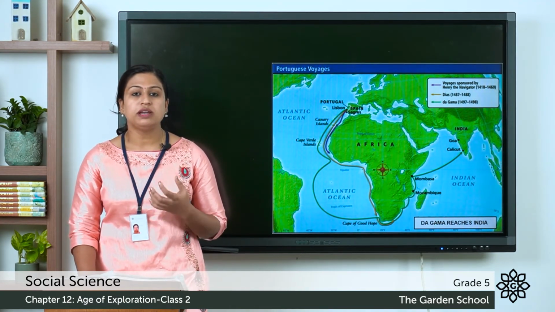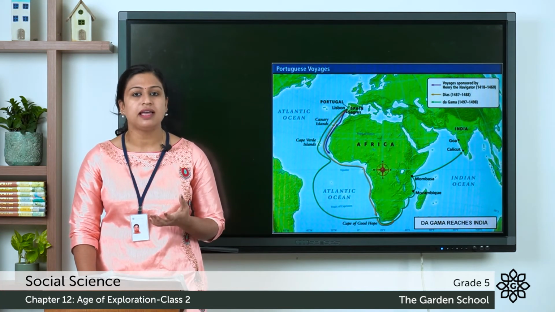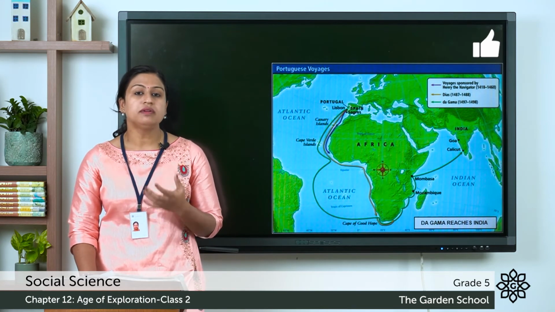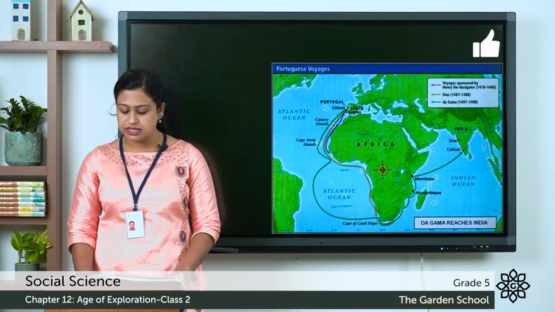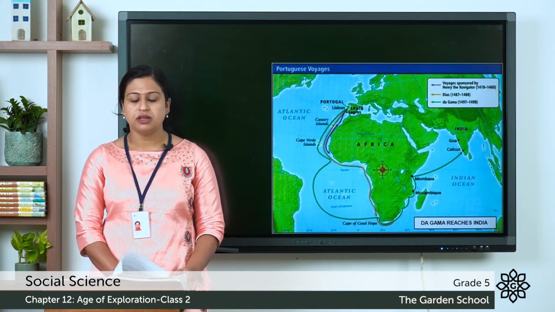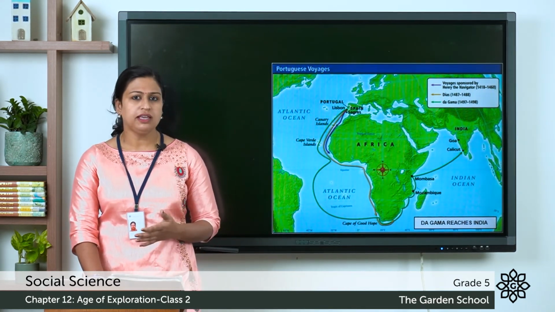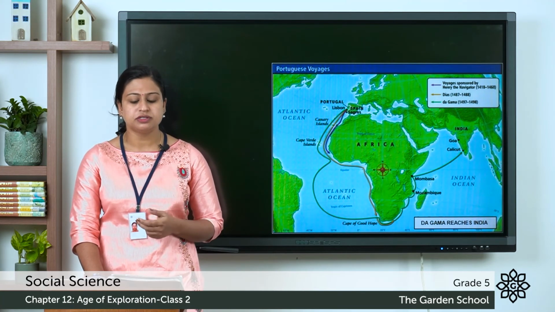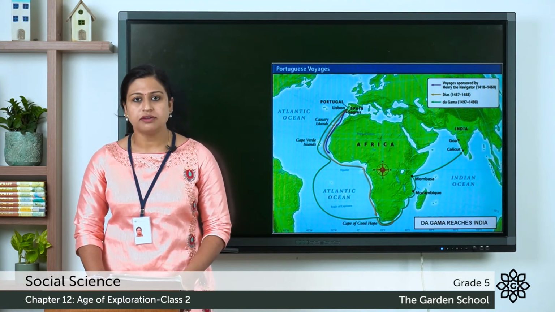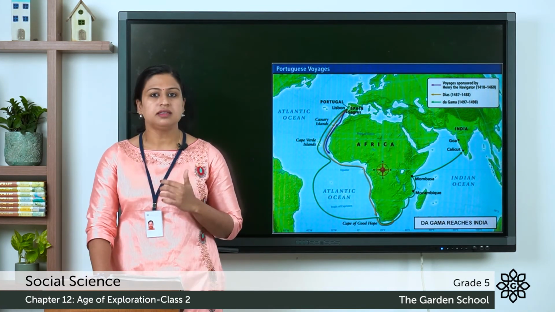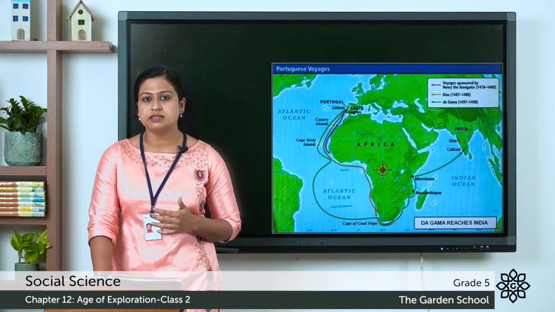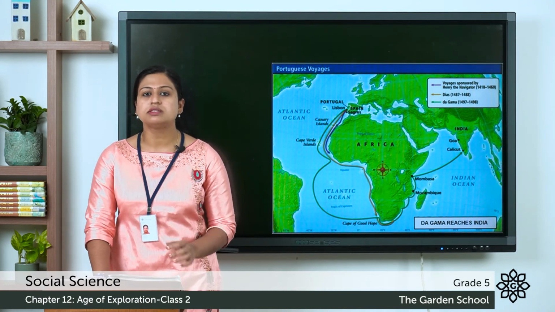So the king was very happy and he was welcomed like a hero, and he was rewarded by the king and given the title of Admiral of India on the 12th of February 1502. After this, Vasco da Gama made two more expeditions to India in the years 1502 and 1524. In 1524, on the eve of Christmas, Vasco da Gama died because he was suffering from malaria.